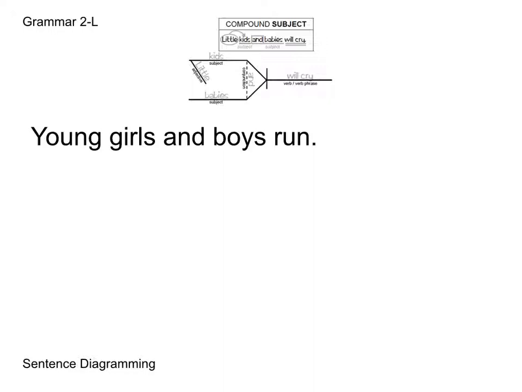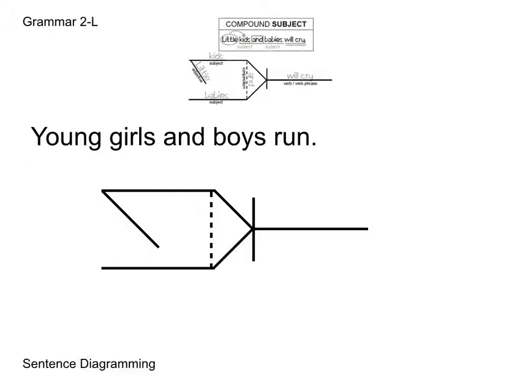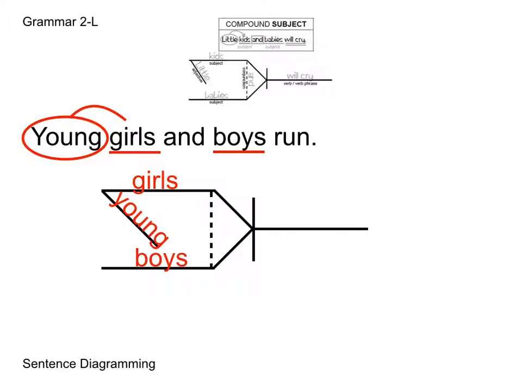Now let's look at an example here. We have the sentence, young girls and boys run. We're going to diagram the sentence. Let's first make our little structure. Here we have it, and we're going to put in our subjects first. We have girls and boys on the two horizontal lines. Then we're going to place our adjective appropriately. Young will be connected to girls because that is what is directly described by young.